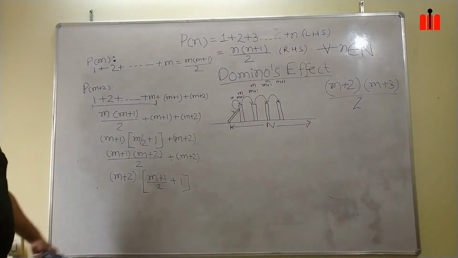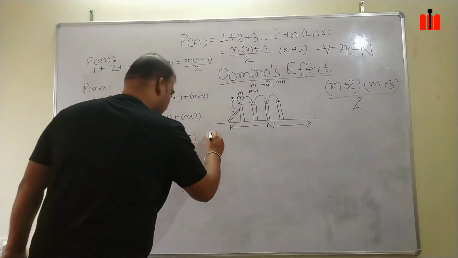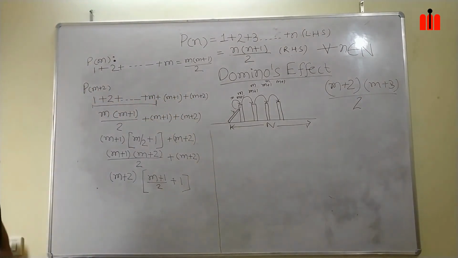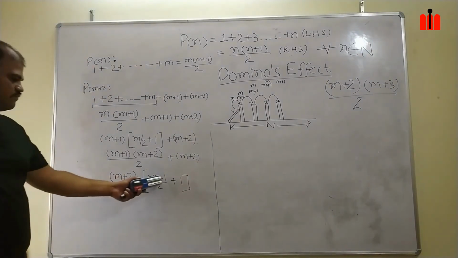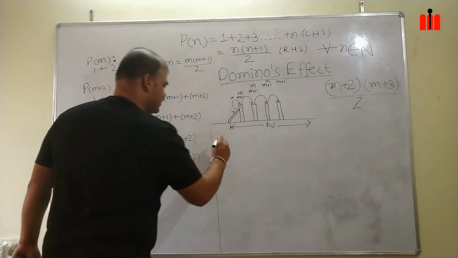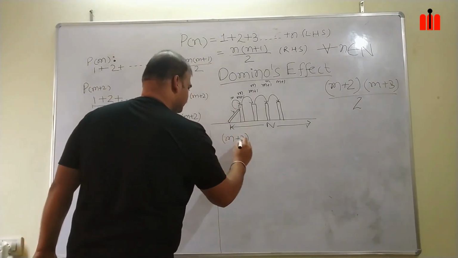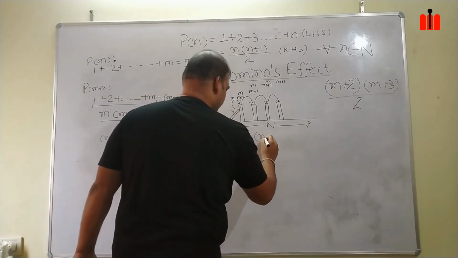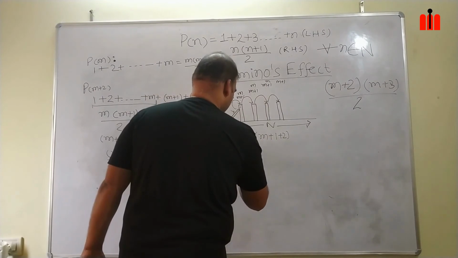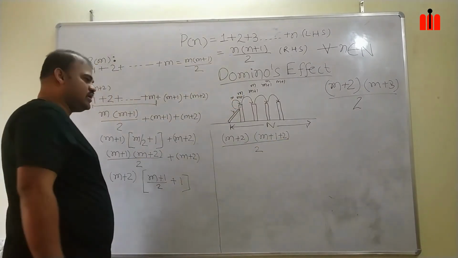Okay. Now you take 2 as LCM. Once you take 2 as LCM, then you will get m plus 1 plus 2, which will become m plus 3. So you will be getting (m+2)(m+1+2)/2. Okay.